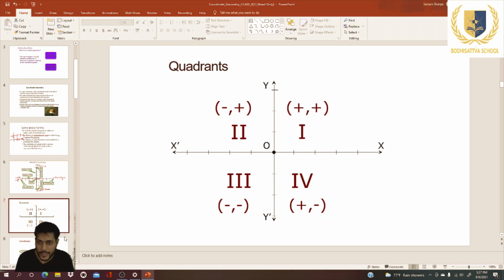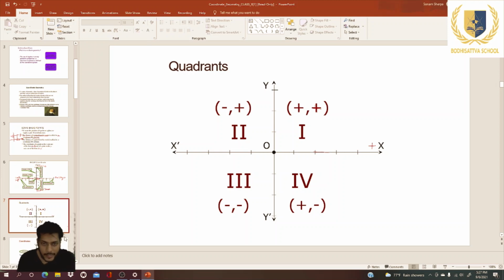First, we can see this is positive x, so all the coordinates in this quadrant will be positive. Also, this is the positive y side, so all the y values will be positive also. So the first quadrant is taken as plus and plus.